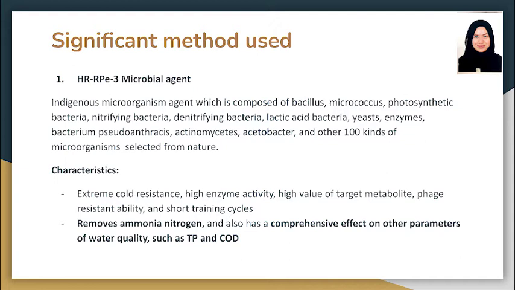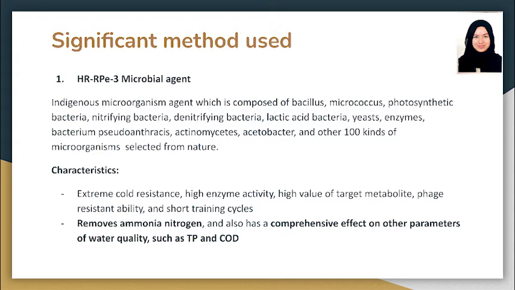The significant method used to improve the river water quality is by introducing a microbial agent, which is HRRPE3. It consists of various types of microorganisms, including bacillus, yeast, enzymes, and many more.